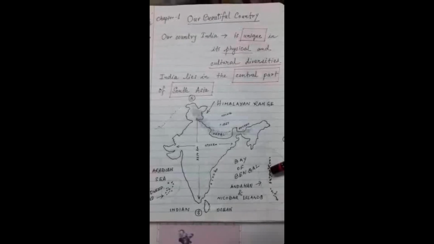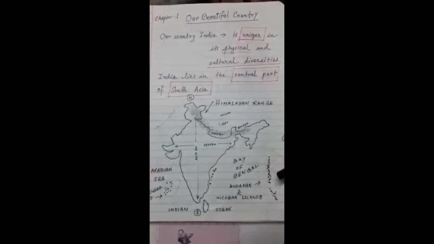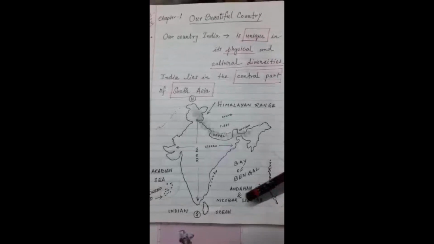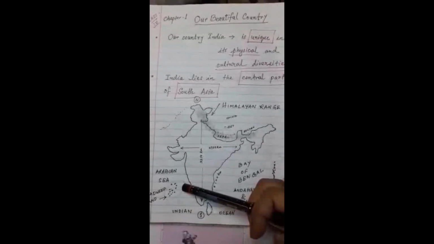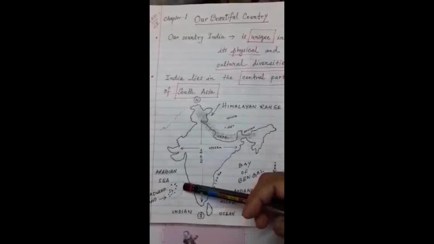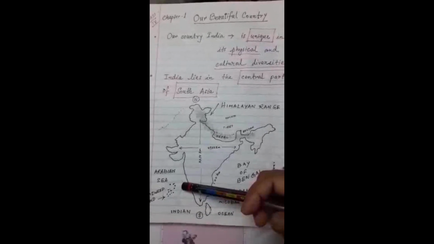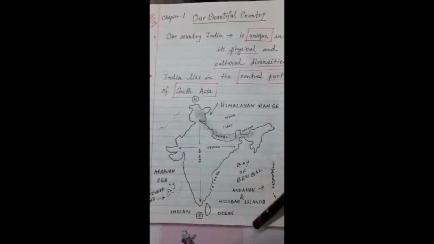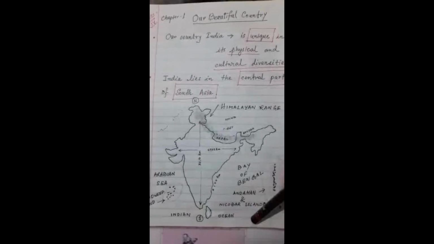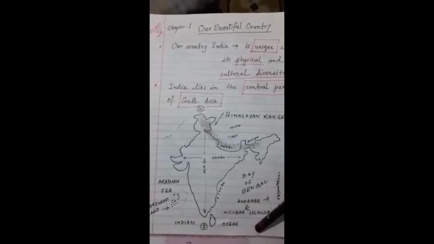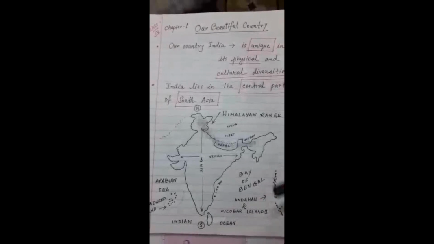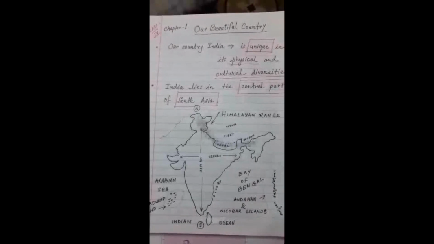This we have also learnt in class 2, 3 also, isn't it? Now what lies in the west? There is the Arabian Sea lying in the west of India. Now we come to the south. What is there in the south of India? The Indian Ocean. So these are forming the boundary of India.